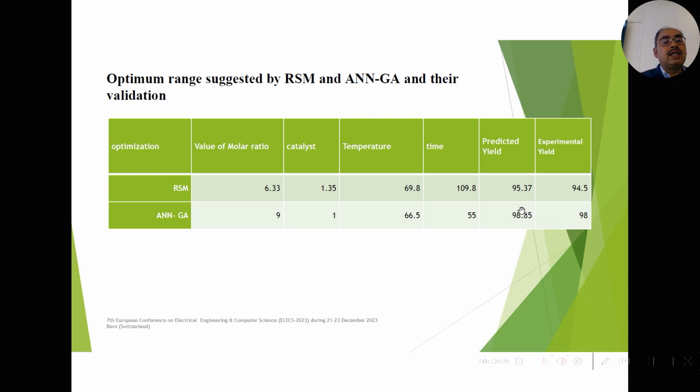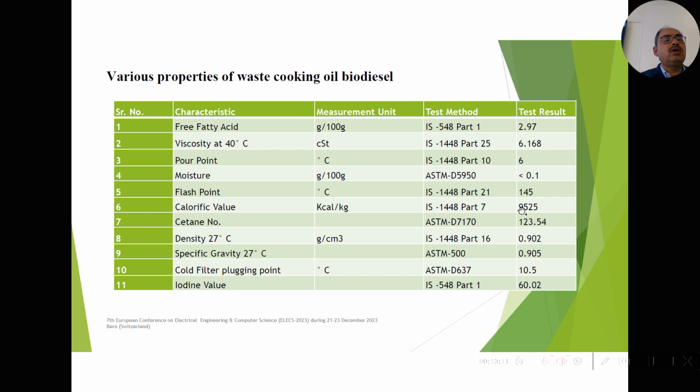These are the various properties of the waste cooking biodiesels. We collected the waste cooking biodiesel, and we have to check the properties of the biodiesel we have produced from the transesterification process.